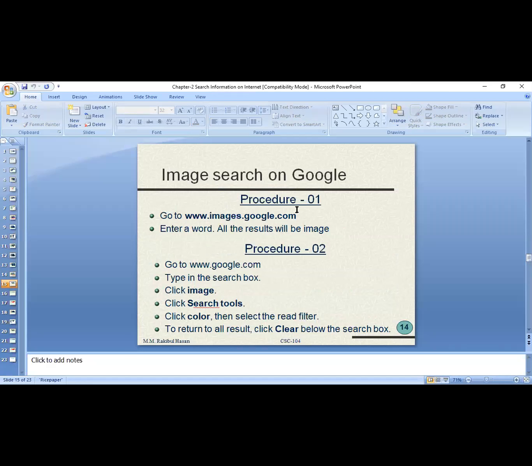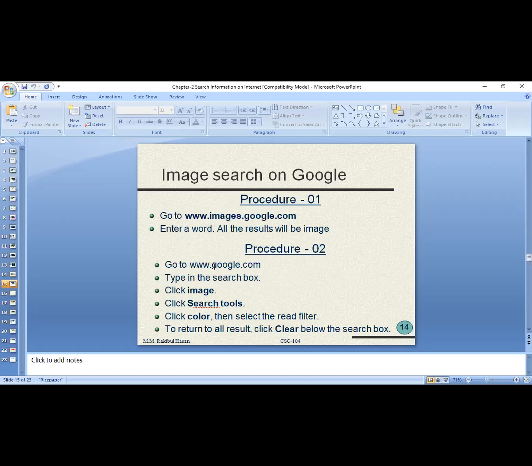So they're basically mentioning how we can search images. Procedure number 1, procedure number 2. You have to write down www.images.google.com. That means if you want to search any image on Google, you have to write down this URL. Then type your keyword and press the enter button to get the result, or you can follow the next procedure.